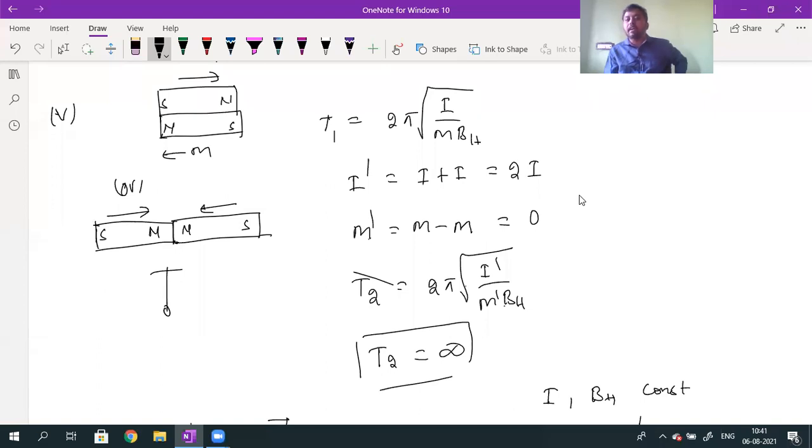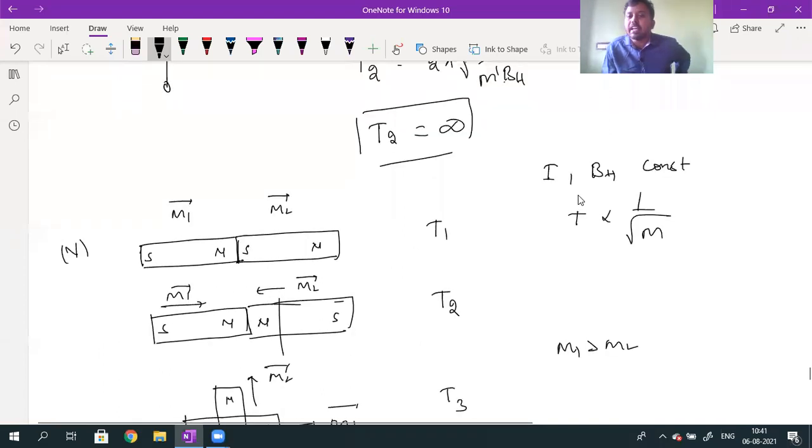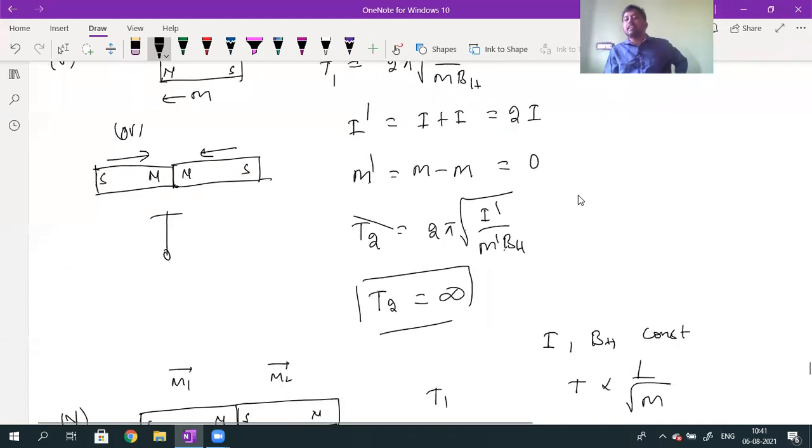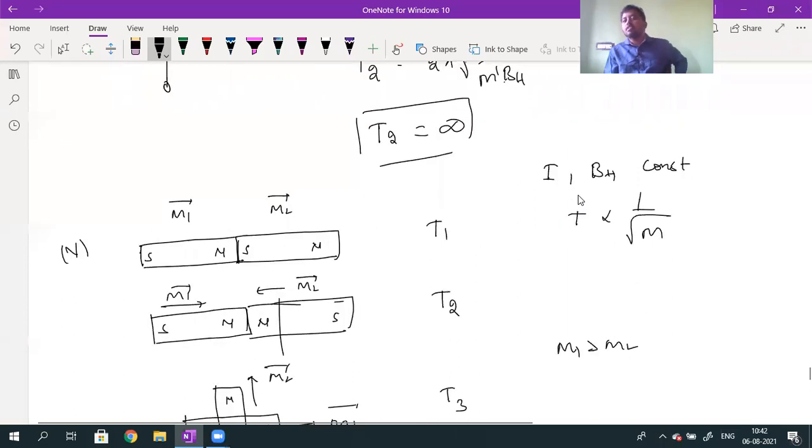Sir, if the bar magnet is cut both horizontally and vertically, then what is the time period value? Even that time period value we can calculate. Whenever the bar magnet is cut horizontally and vertically, I will discuss that also. At that time you will come to know how to calculate the magnetic moment value. Okay? So he has asked this doubt.